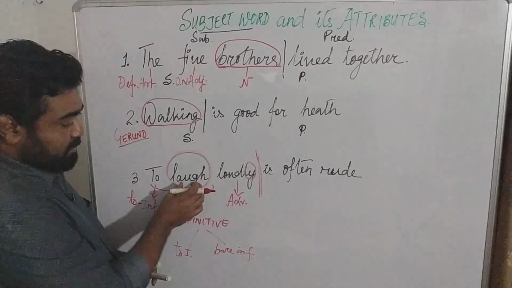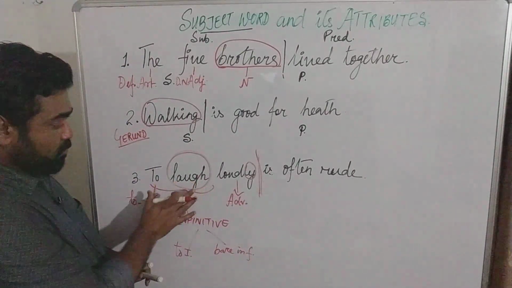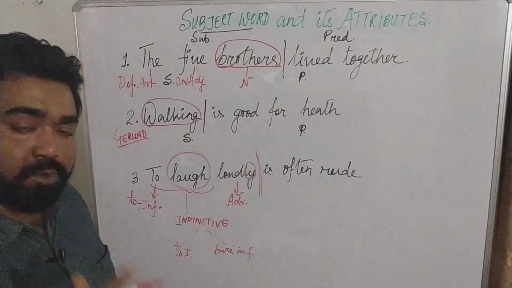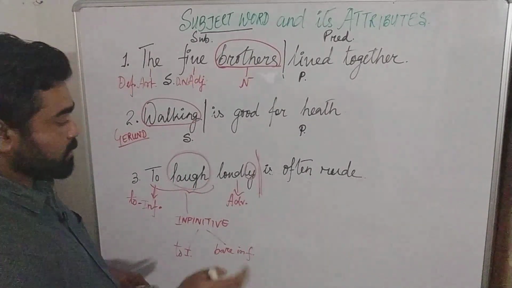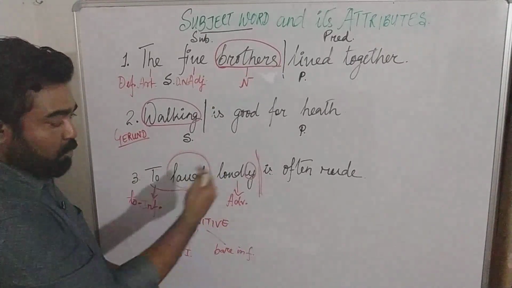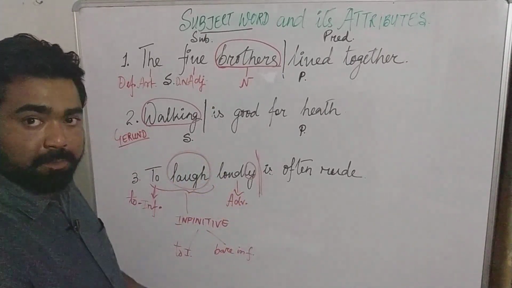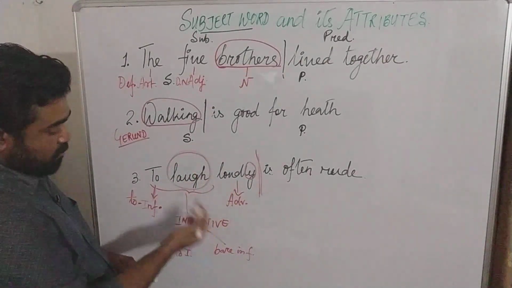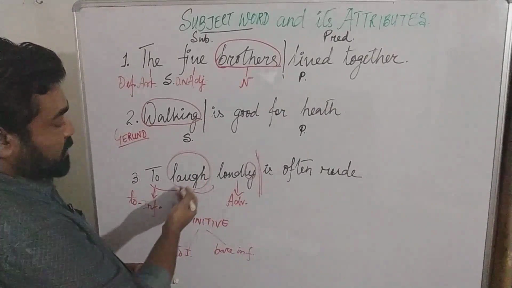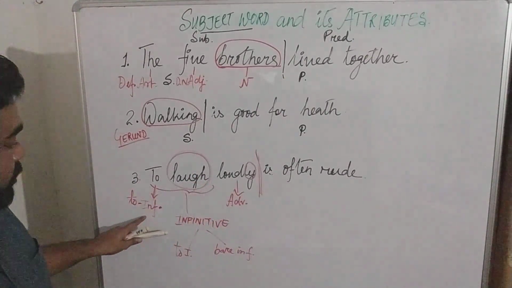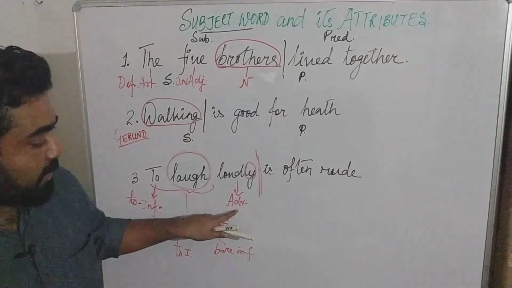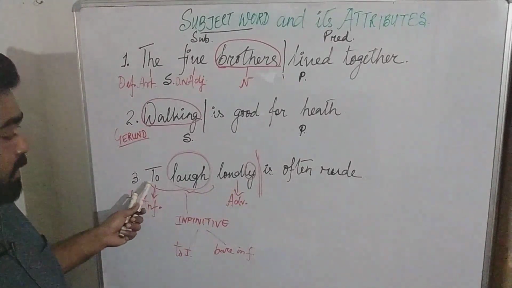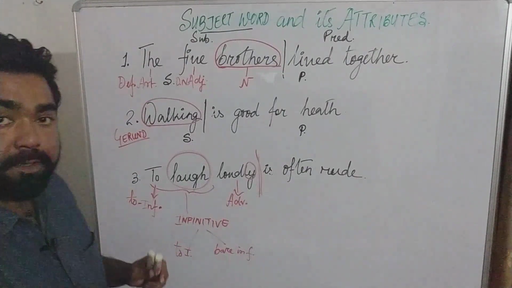Laugh here is acting as a noun, but it's an infinitive, right? Infinitive is a non-finite verb. All infinitives are non-finite verbs, so any word which qualifies a verb automatically becomes an adverb. Okay, so then we are qualifying this loudly as an adverb. So then what are the two attributes of the subject laugh? We get to infinitive to and adverb loudly. Now remember, whenever you have the to infinitive, you will always get the word to, right?